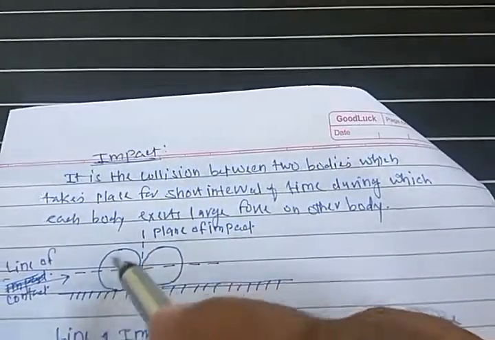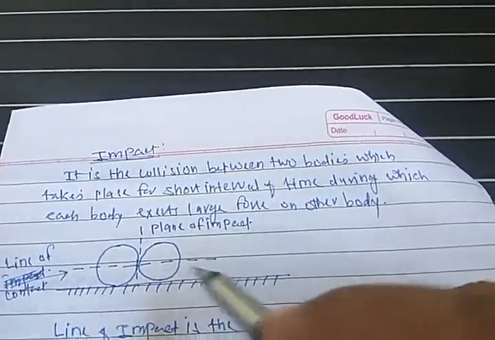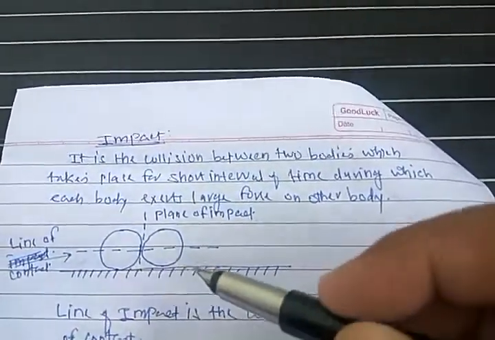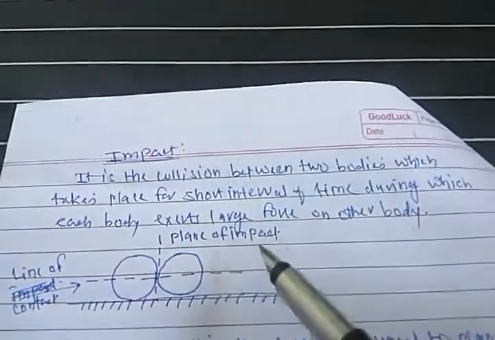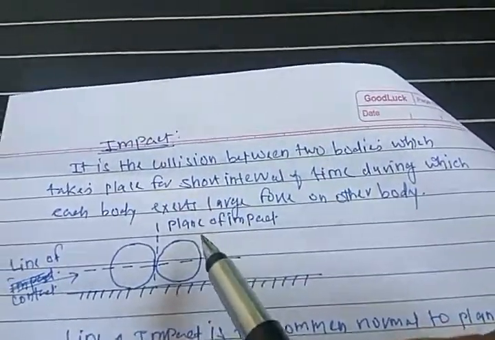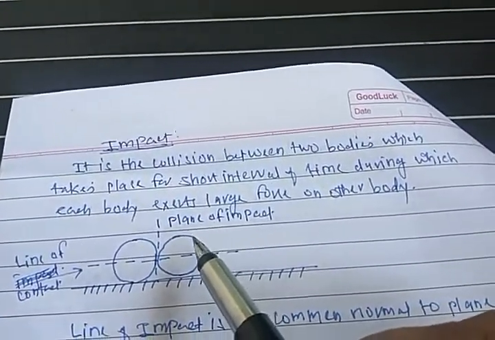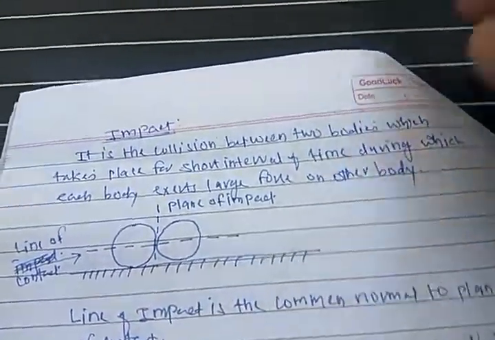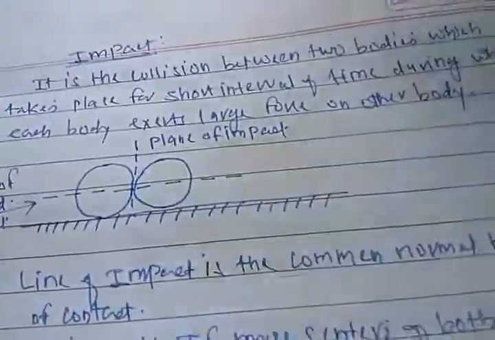Say consider this one body and this other body. If these are coming from this direction and this direction and they are colliding here, they are having an impact there. Their collision is for a short interval of time, and in that time they exert large force on each other. That is the definition.